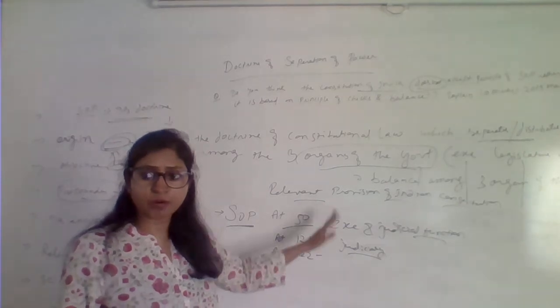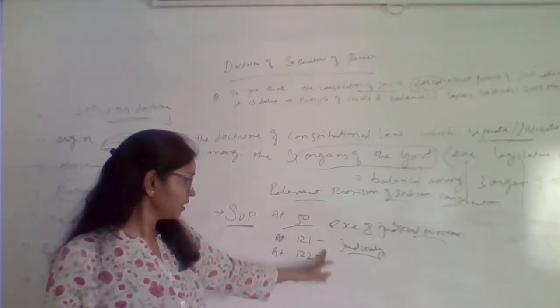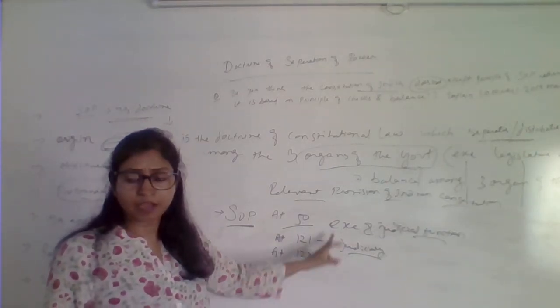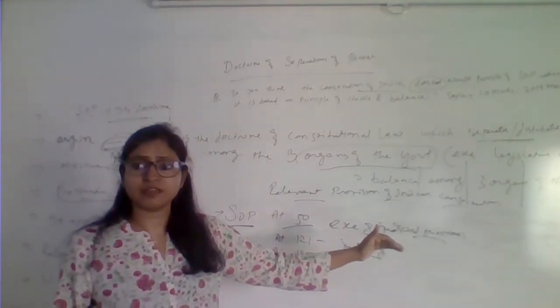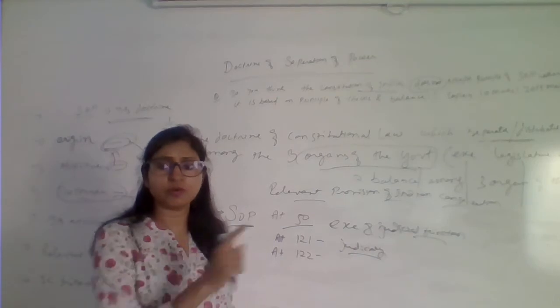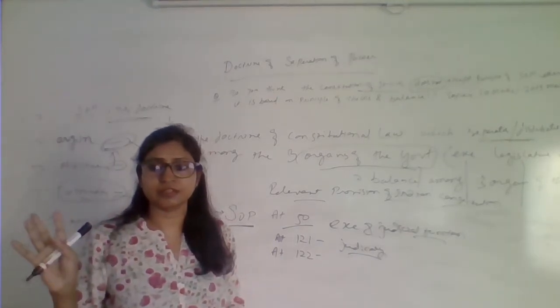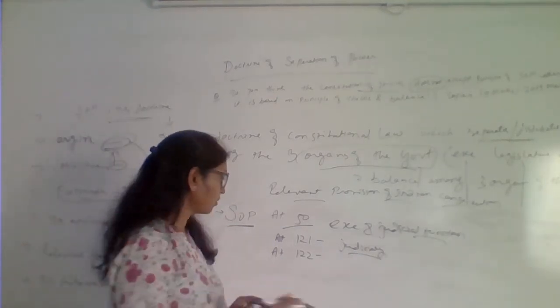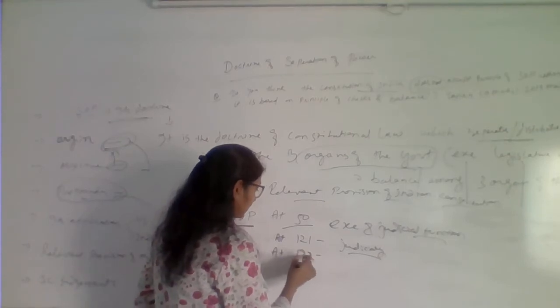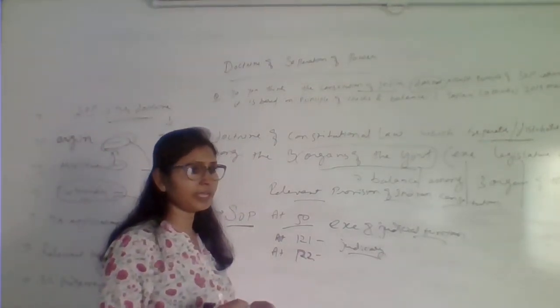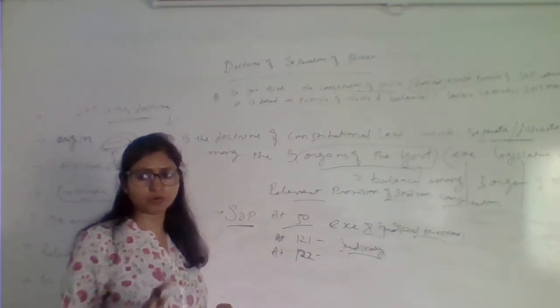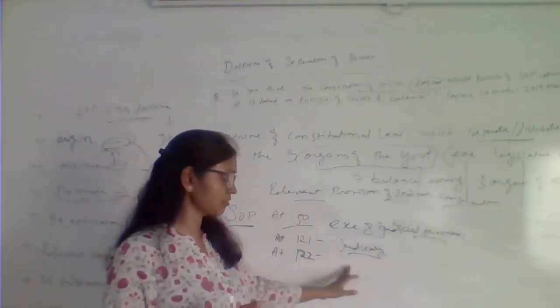So can you see how separation of power is mentioned in the Constitution? Each organ has been given certain independent functions, and in that nobody should unnecessarily intervene. Right? So Article 122 deals with that. The proceedings of the Parliament should not be inquired into by the court. Whatever happens is within the Parliament.